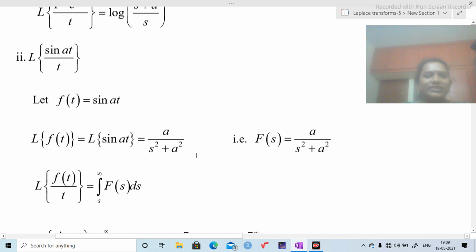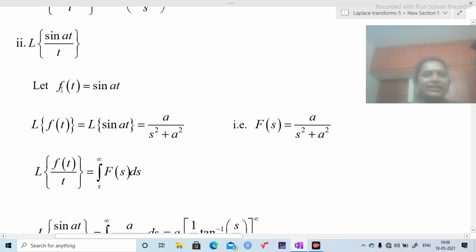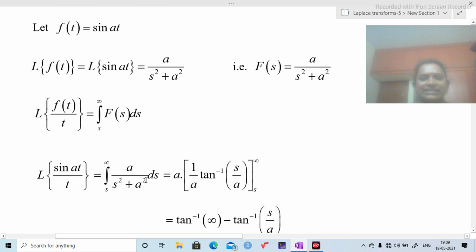Next question, L of sin at by t. Here I already told you f of t means the numerator only. So f of t equals sin at. Laplace transform of f of t equals Laplace transform of sin at, that is a by s square plus a square. Consider this as F of s. Again, by using the formula, Laplace transform of f of t by t equals integration s to infinity F of s ds. Substitute the f of t and F of s values, then I am going to get this step.